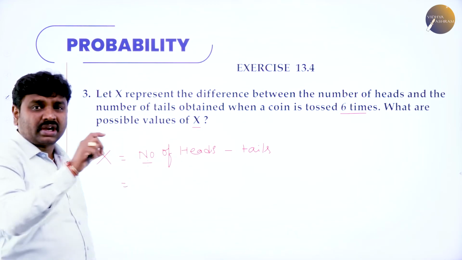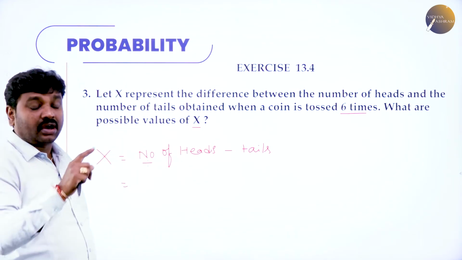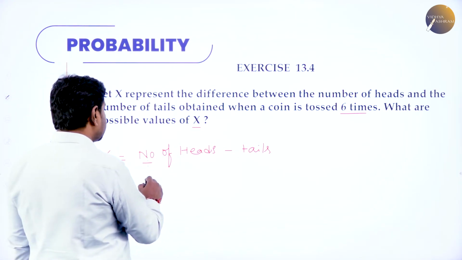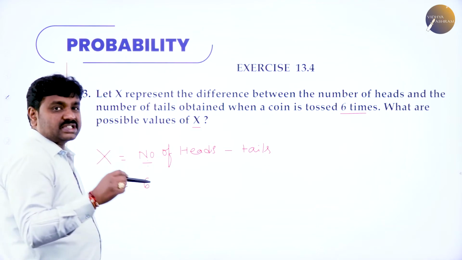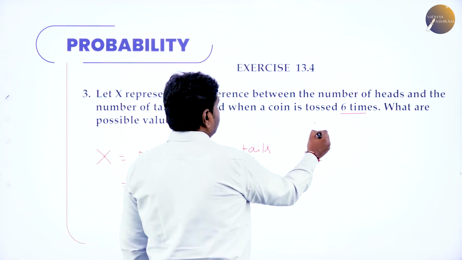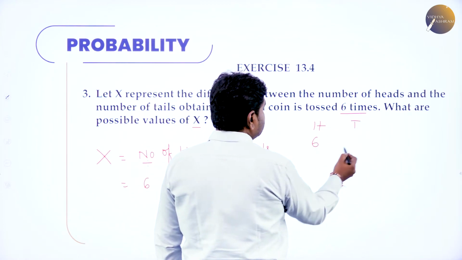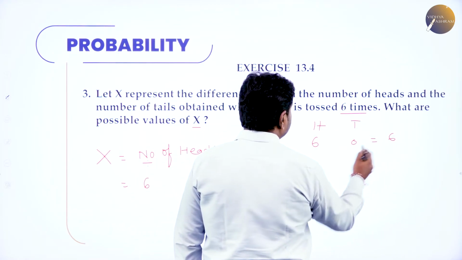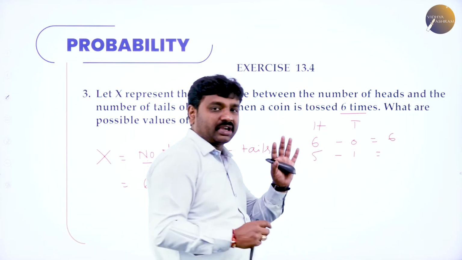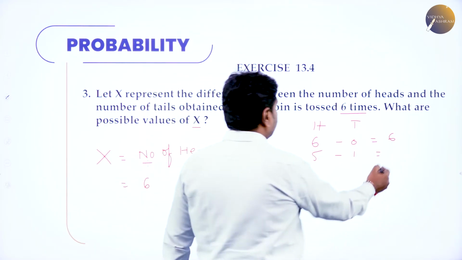You may get 6 heads and 0 tails. 6 minus 0 is 6. Or you may get 5 heads and 1 tail, 5 minus 1 is 4.